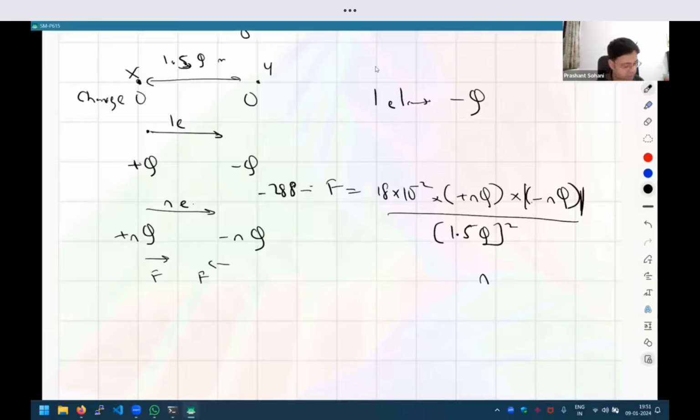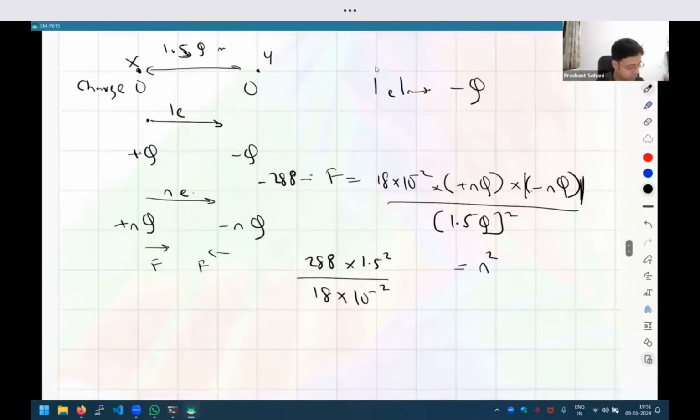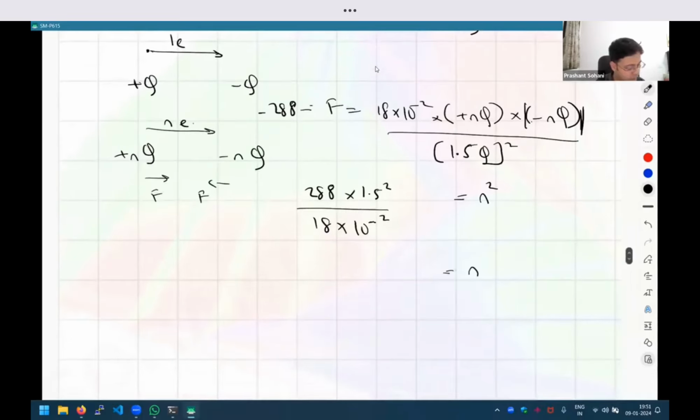If I rearrange everything, I get n squared equal to 288 into 1.5 squared upon 18 into 10 raised to minus 2. I'm not writing q because q is going to cancel out. Taking the square root of everything, n equals the square root of this whole thing.